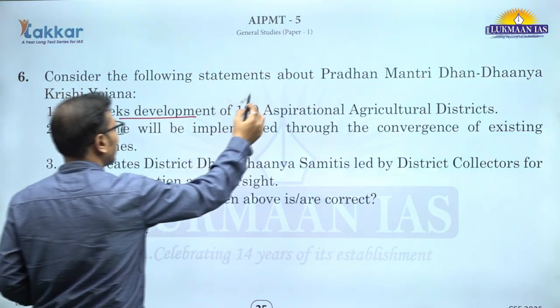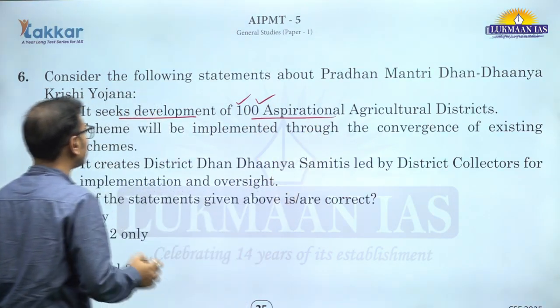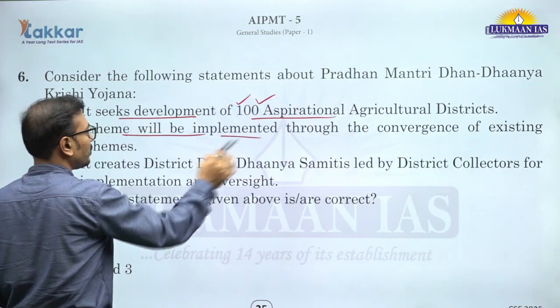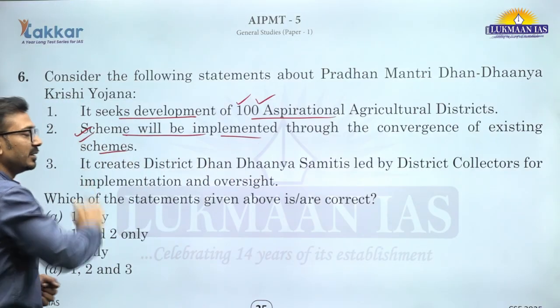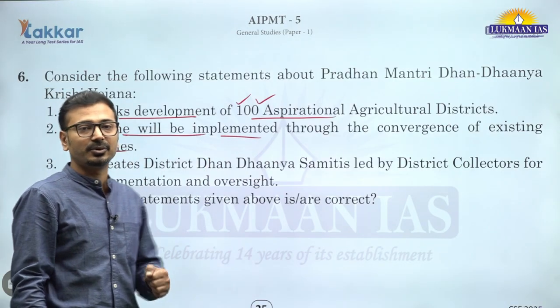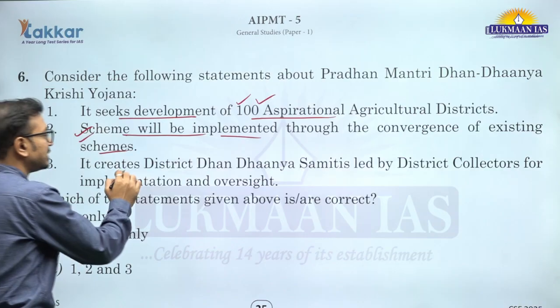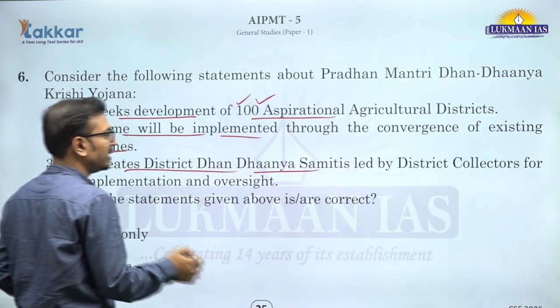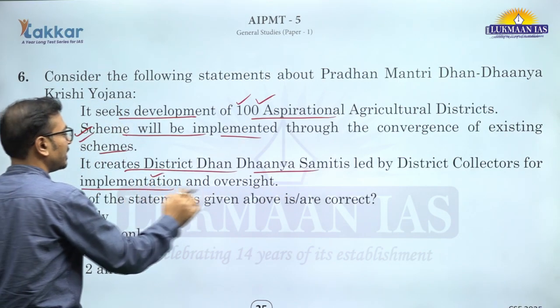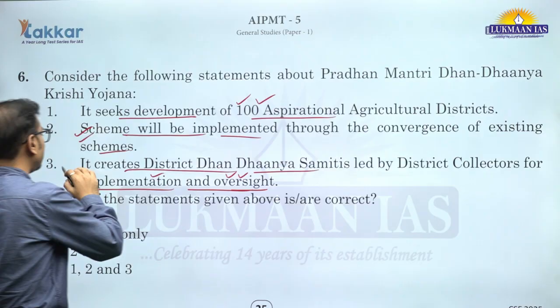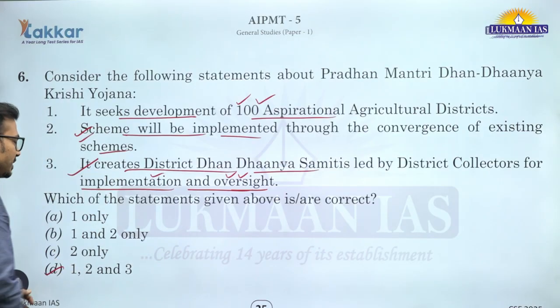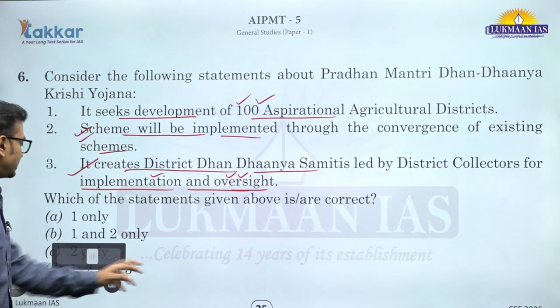सो इट इज डेवलपिंग 100 एस्पिरेशनल एग्रीकल्चर डिस्ट्रिक्ट. द स्कीम विल बी इम्प्लीमेंटेड थ्रू कन्वर्जेंस ऑफ एग्जिस्टिंग स्कीम्स, सिमिलर टू एस्पिरेशनल डिस्ट्रिक्ट प्रोग्राम, right. It creates district dhan dhanya samitis led by district collectors for the implementation and oversight. This is also correct. All three statements are correct here. D is the correct answer.